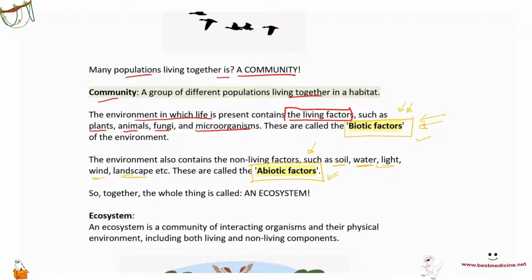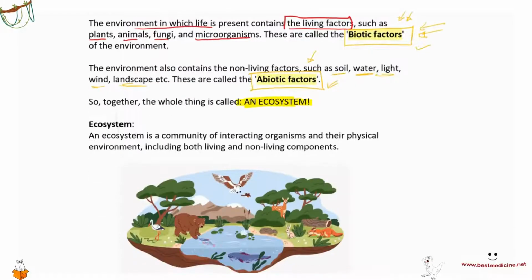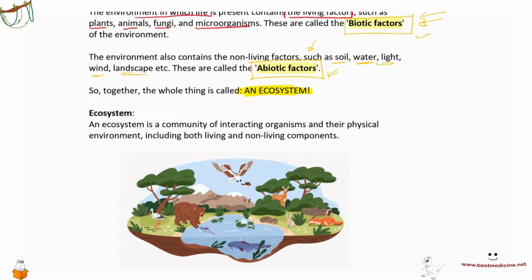Now together, the biotic factors and abiotic factors combined together and interacting with each other, the whole thing is called an ecosystem, right? So an ecosystem essentially, as you can see in this image, is a community of interacting organisms and their physical environment. So these communities interact with each other as well as their environment. For example, fish are interacting with water. Plants are interacting with air, soil, and water, and sunlight, etc. And so, therefore, they include both living and non-living components.